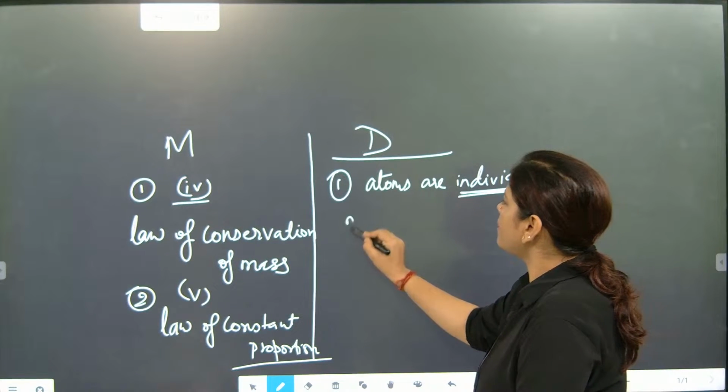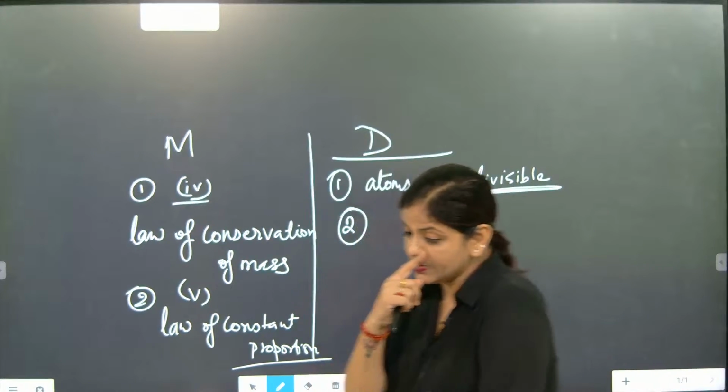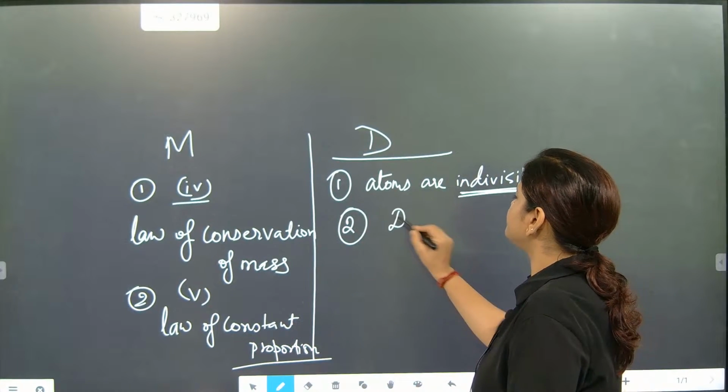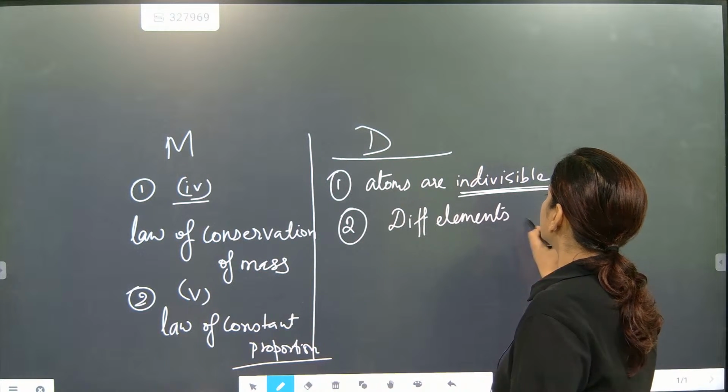Second property: he told that atoms of different elements combine.